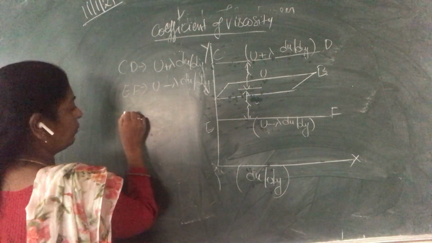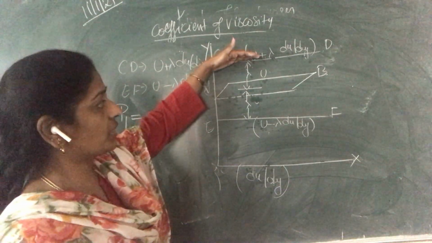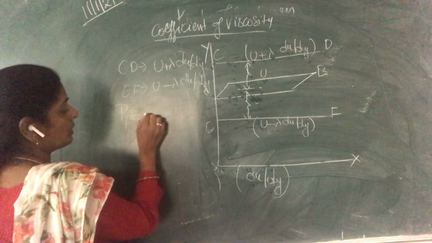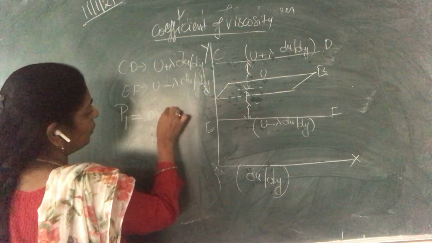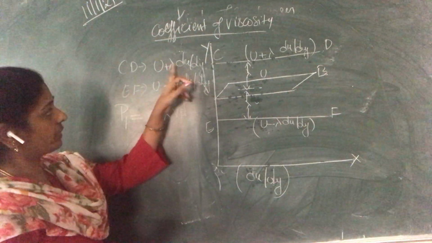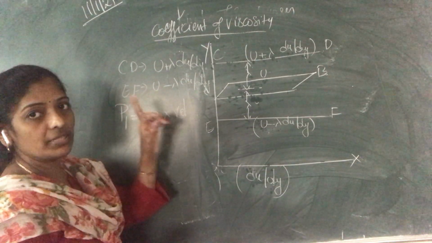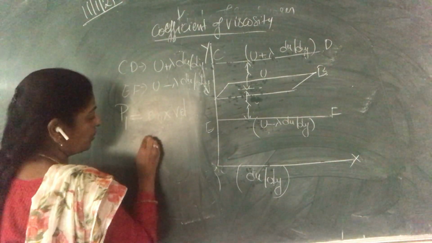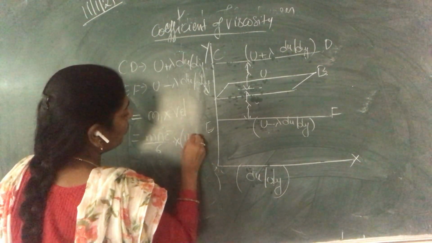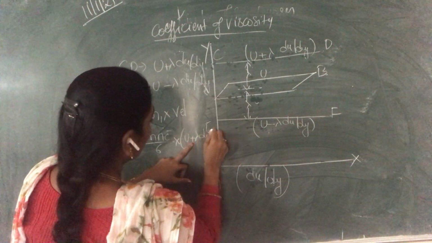Now here we are going to calculate the momentum. The first one is P1. P1 is the momentum coming from the CD layer, crossing this AB downwards. So that is mass into velocity. The velocity at the CD layer will be u plus lambda du by dy and the mass will be mn c bar by 6. So P1 is mn c bar by 6 into u plus lambda du by dy.